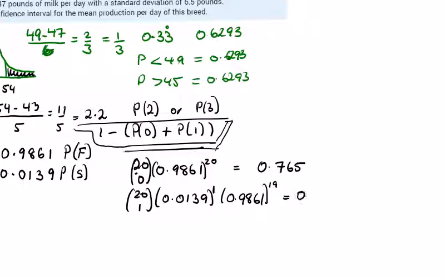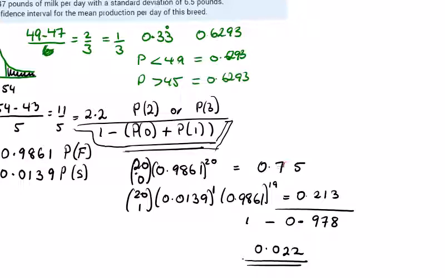The second one is 0.213. If we add them together, we're going to get 0.978, so 1 minus 0.978 is 0.022, is that right?